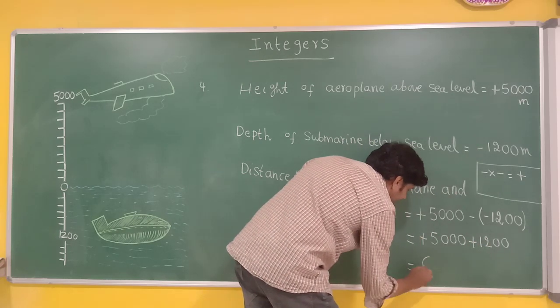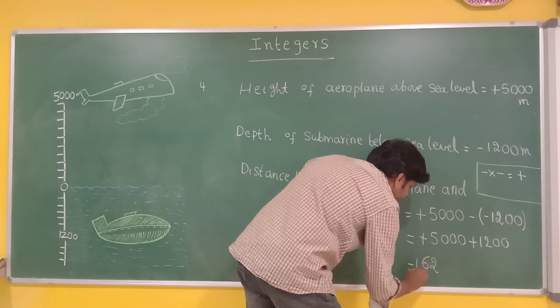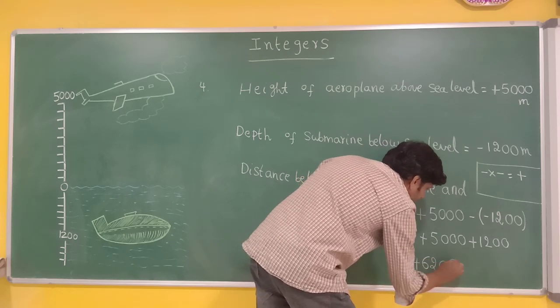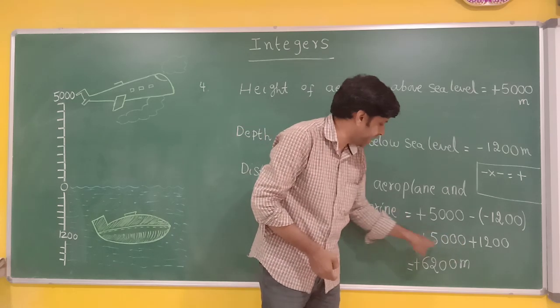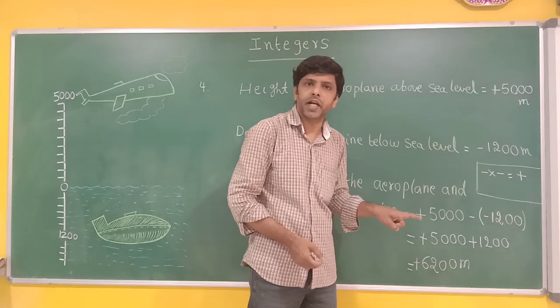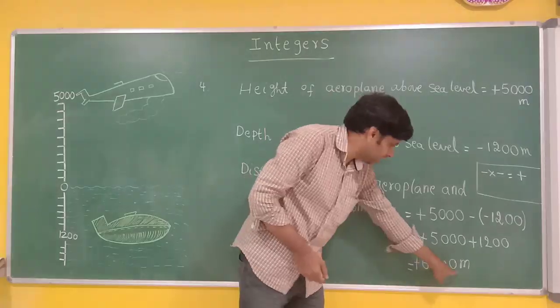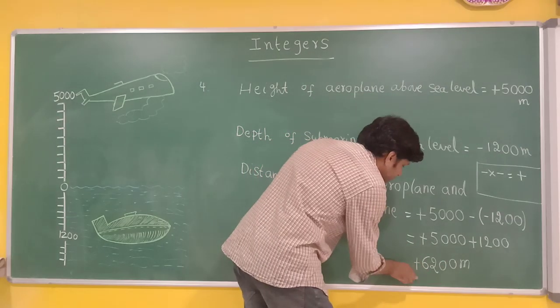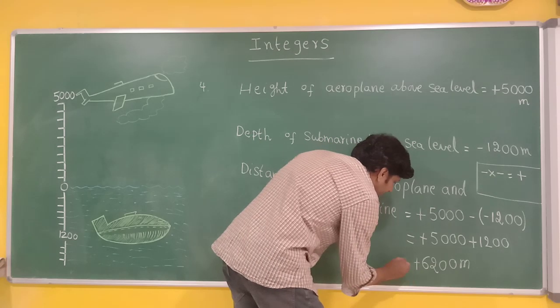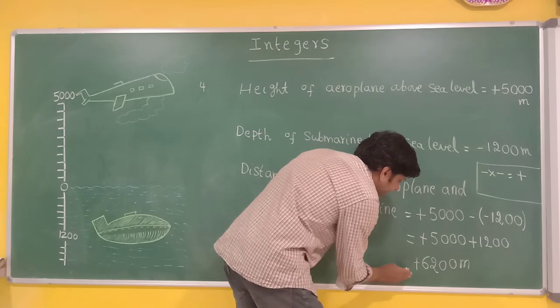So the final answer is plus 6,200 meters. See here, when the signs are same, what should you do? Addition. So the answer also will have the same sign. Now I will explain the total problem once again. Listen very carefully.